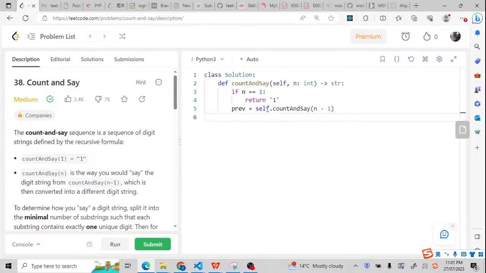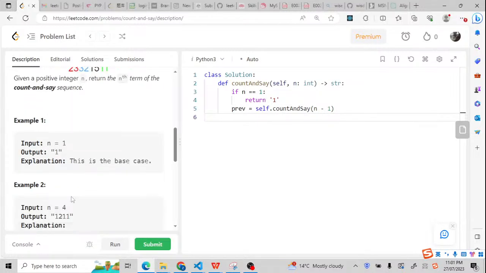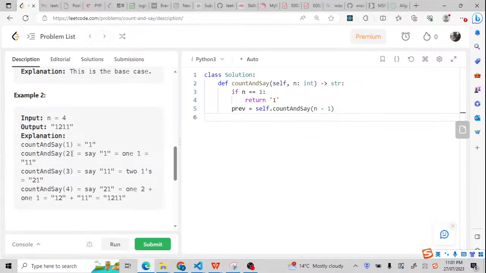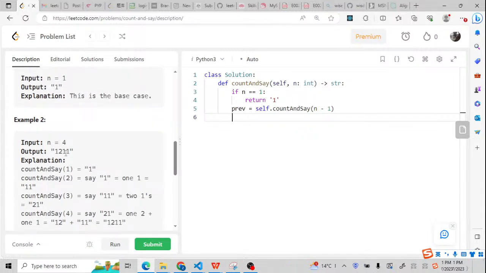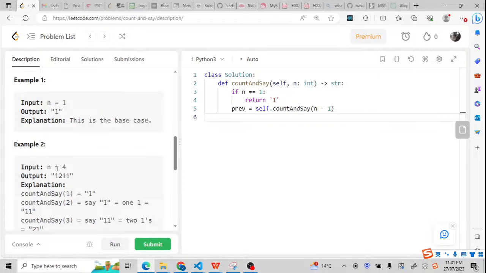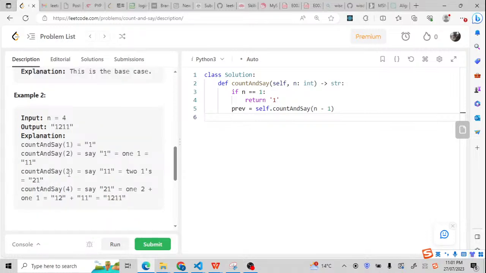But how should we use this for loop? Let me give you an example of this. Let me give you an example of n equals 3, which is 2 1. What is the next of 2 1?